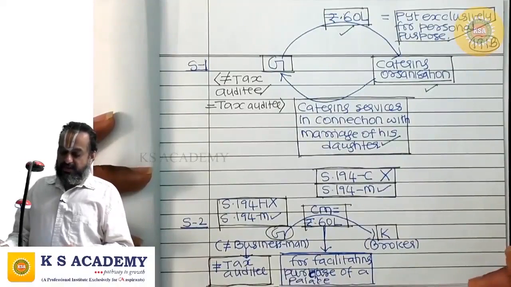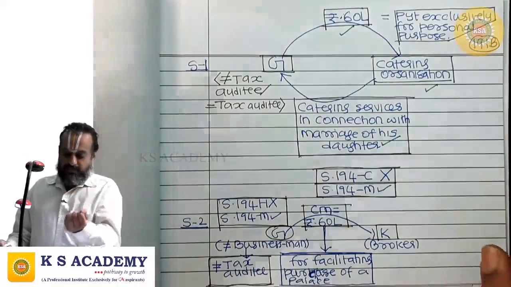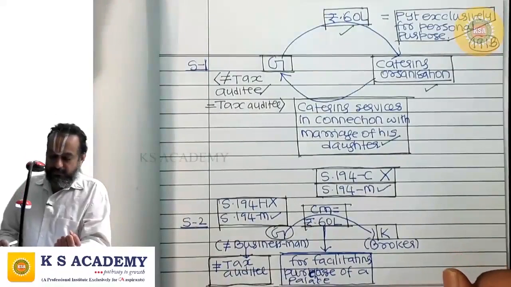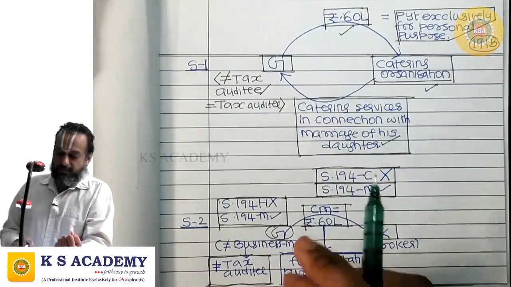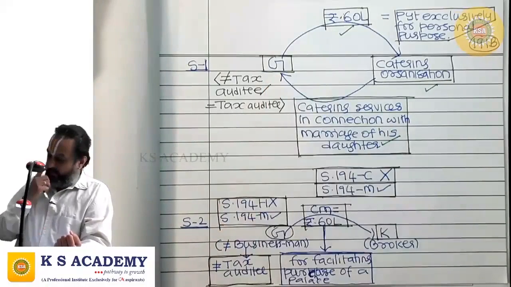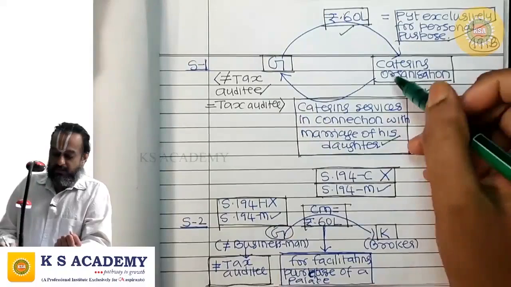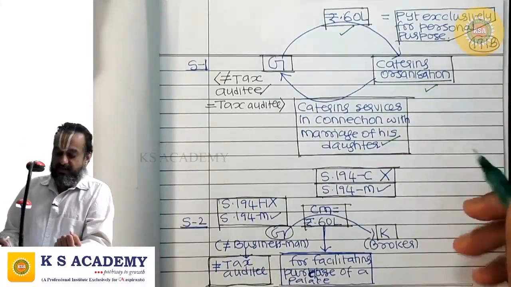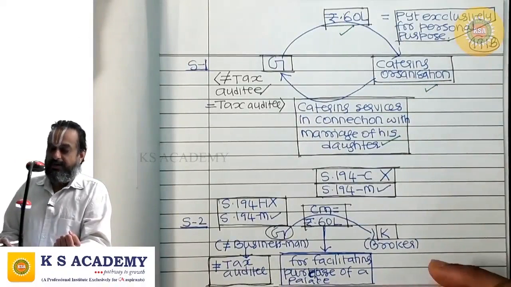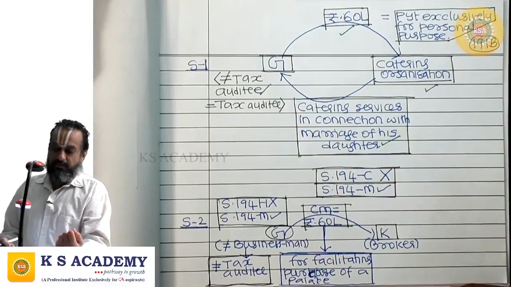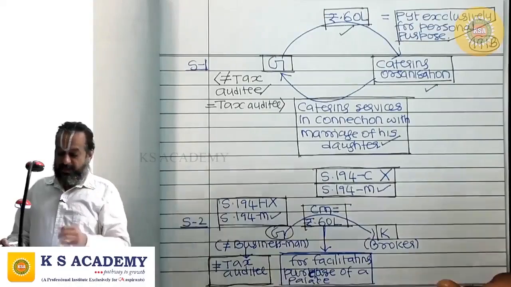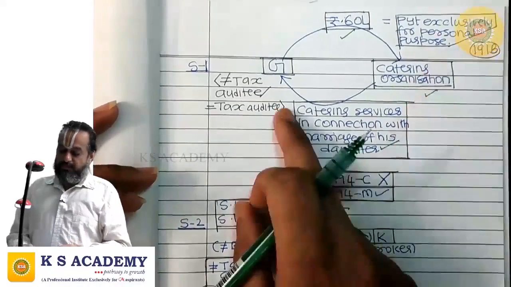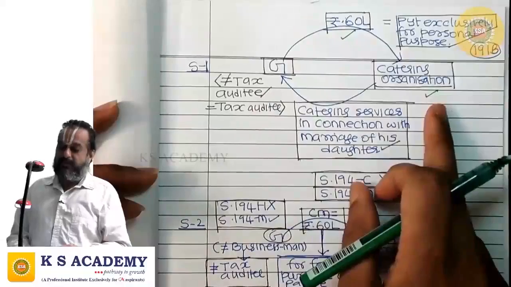Now in this case, listen to me. Mr. G is availing catering services. In 194C, the work definition, if you see, includes catering. So catering work is done by the catering organization. For that payment is made.